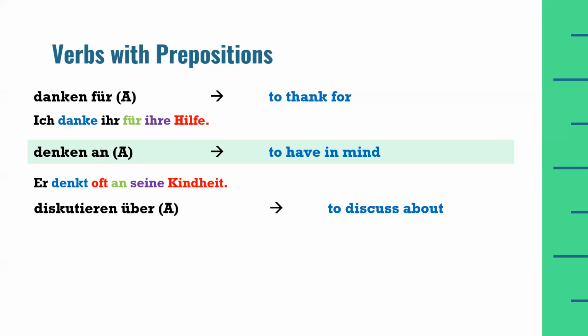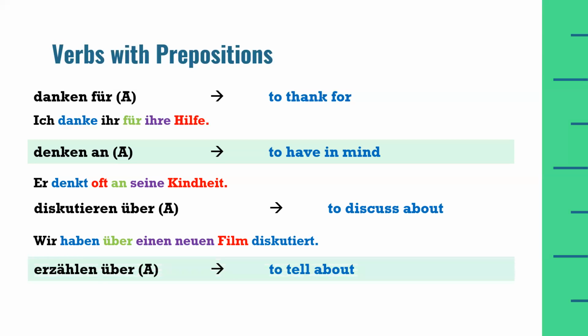Diskutieren über, to discuss about. Wir haben über einen neuen Film diskutiert. We have discussed a new film. Über is an accusative preposition. Therefore, we have to use the indefinite article einen and the adjective ending neuen for a masculine noun Film, because film is a masculine noun.